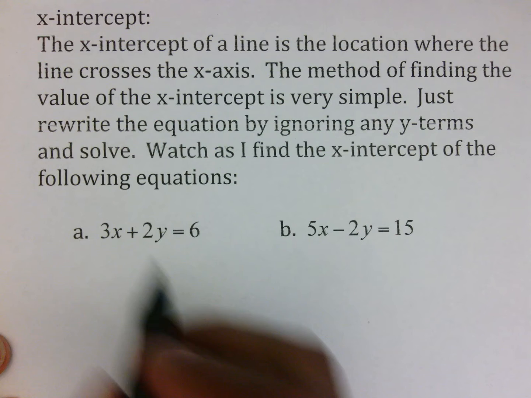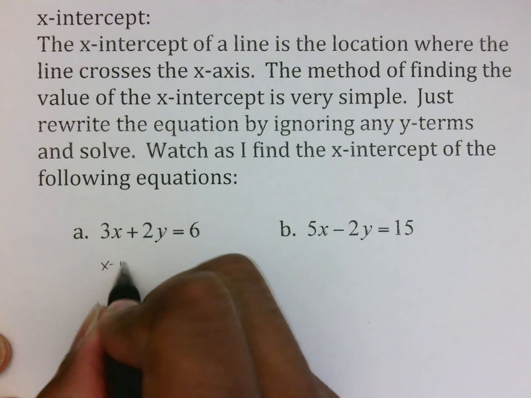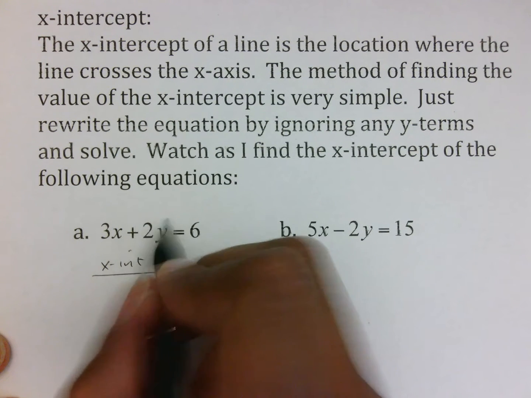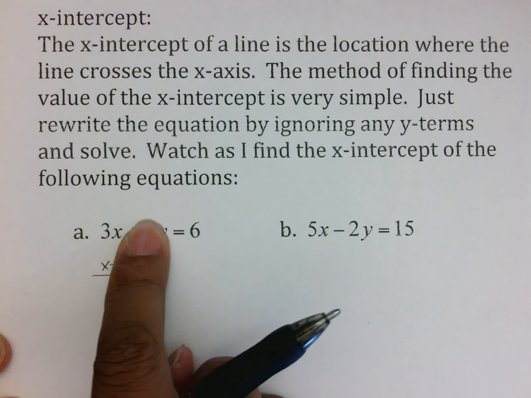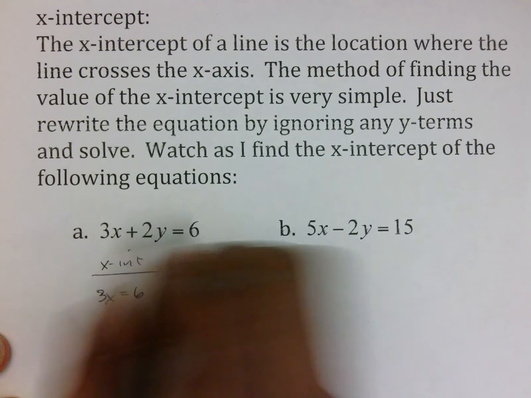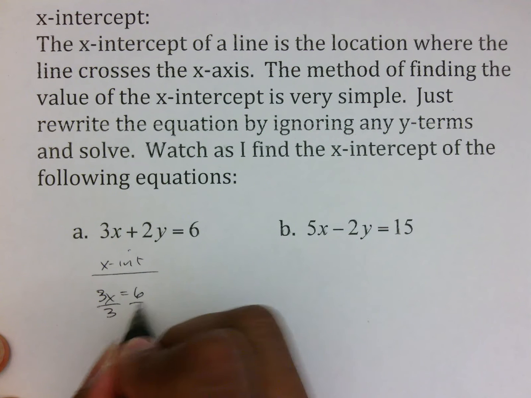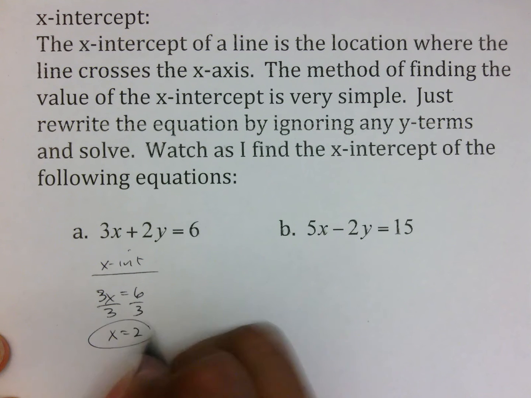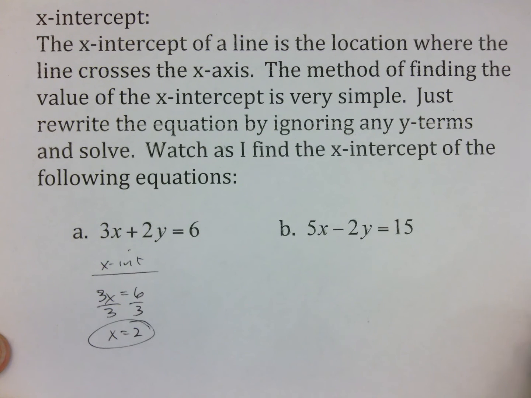So what I'm going to do here is, if I want the x-intercept, it means I ignore y. So with my own mind, I cover this up, I don't look at it, and I get 3x equals 6, which means that when I divide by 3 on both sides, I get x is equal to 2. That is it.